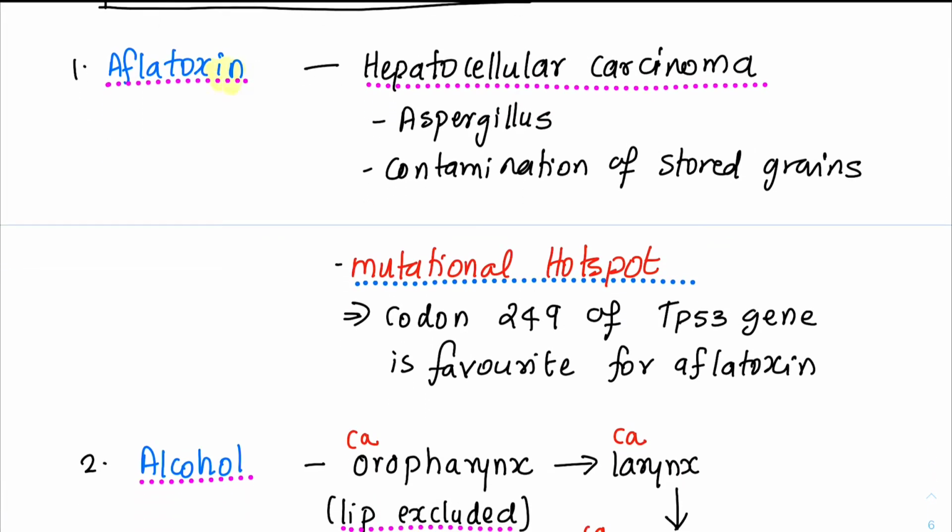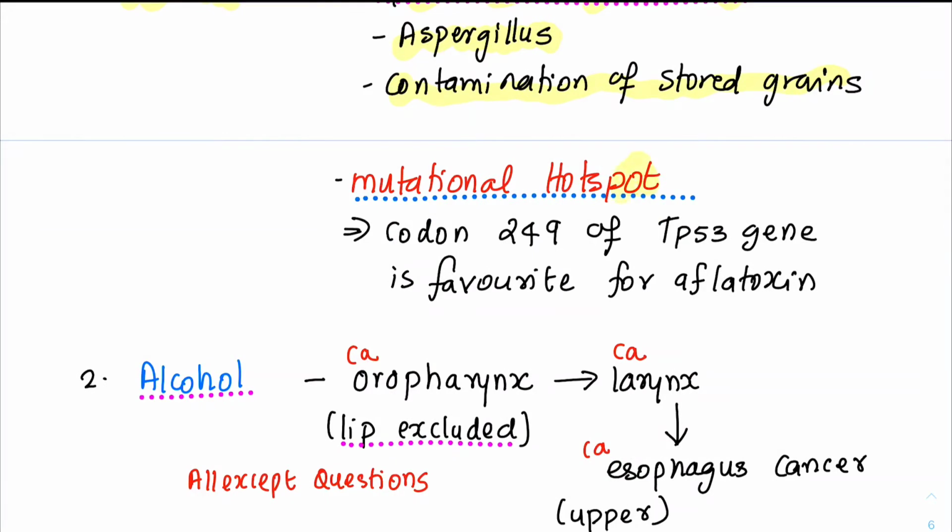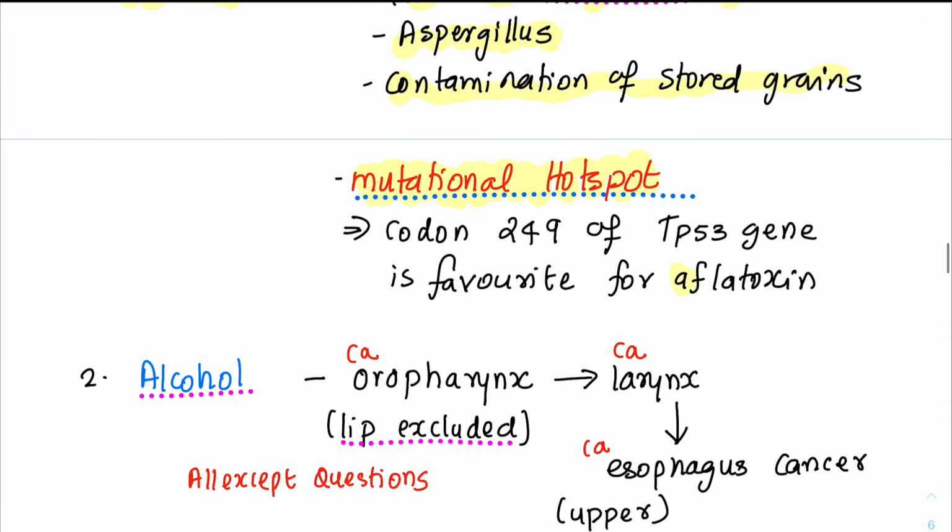So number one is aflatoxin. Aflatoxin, usually we get it from a mold, that is a fungus, Aspergillus, and it is released from the Aspergillus when stored grains undergo contamination, and it causes hepatocellular carcinoma. An important term to keep in mind with aflatoxin is mutational hotspot. What is mutational hotspot? What it means is, for aflatoxin there is a favorite codon where aflatoxin binds and produces a cancer, right? So that is known as mutational hotspot.